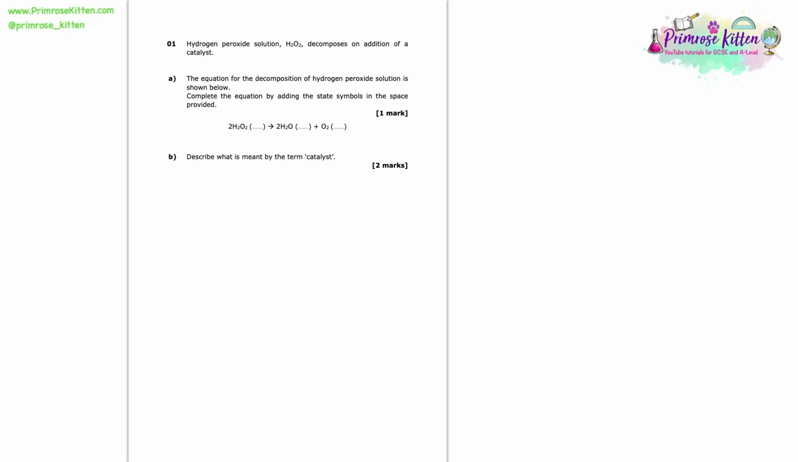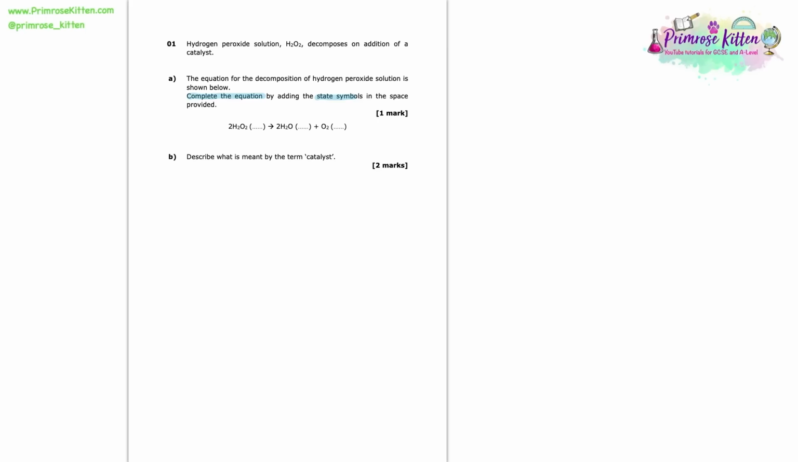Hydrogen peroxide solution, H2O2, decomposes on addition of a catalyst. The equation for the decomposition of hydrogen peroxide solution is shown below. Here we're asked to complete the equation by adding the state symbols in the spaces provided. So here we need to know what each of these things are.